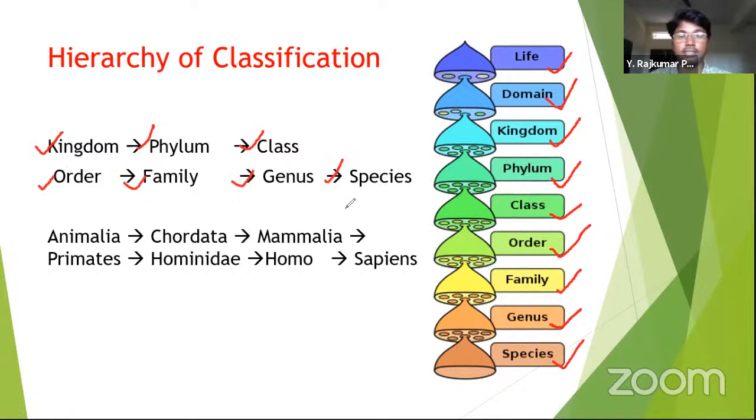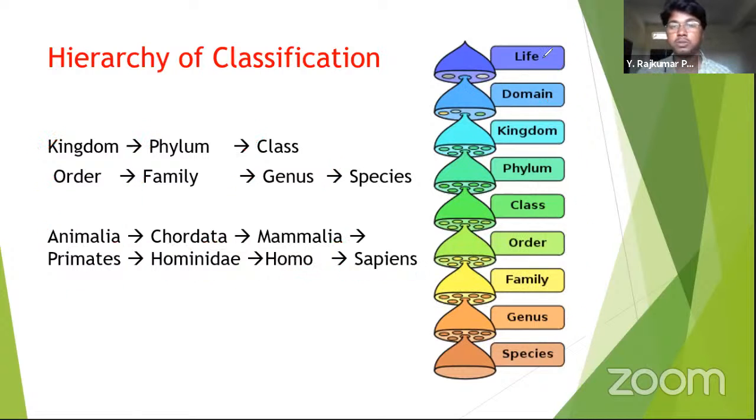In NEET exam, mostly they give an order. They give the options and they tell you to find out and keep it in a proper order. So classification of human beings is Animalia, Chordata, then comes Mammalia, Primates, Hominidae, Homo and sapiens. Hope you have understood about this hierarchy in the classification.